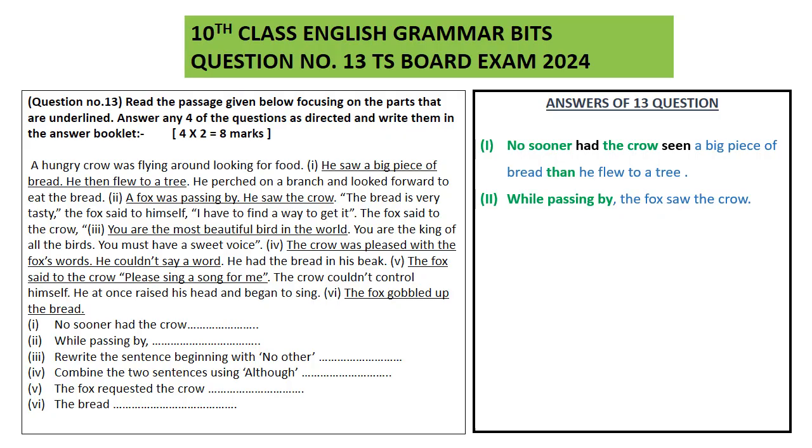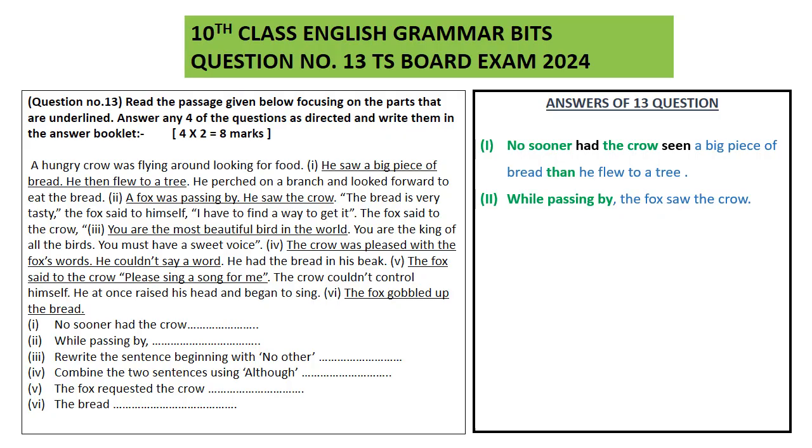Now moving on to the third sentence. The third sentence is you are the most beautiful bird in the world. So here the sentence is in a superlative degree. The examiner asks you to rewrite the sentence beginning with no other. Okay everyone?